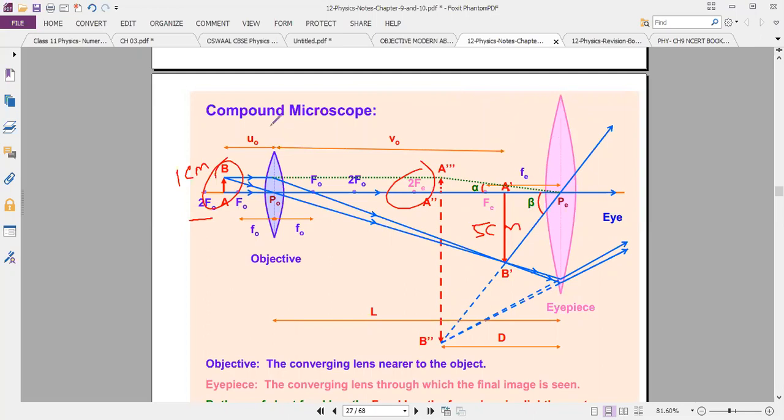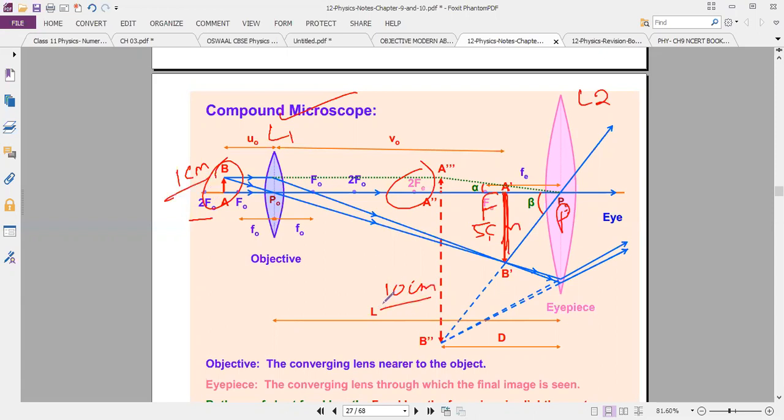Next condition. This is the first lens. Now the second lens, L2. In this L2, this is the pole and this is the focus. Now you tell me, I will place the object between pole and focus. Between pole and focus means I will get a virtual, enlarged image. This is 1 centimeter, this is 5 centimeters. After that I will get approximately 10 centimeters. So 1 centimeter is extended to 10 centimeters.